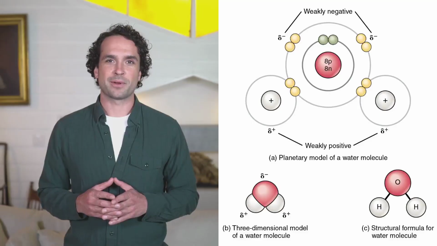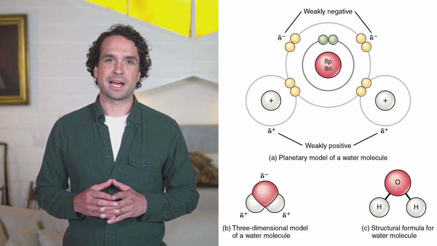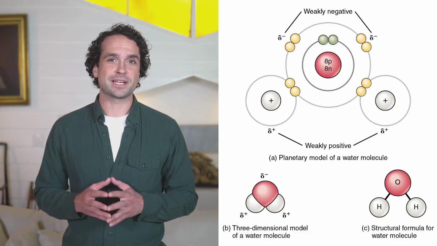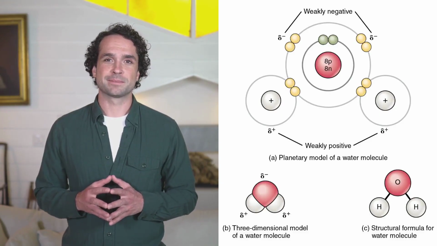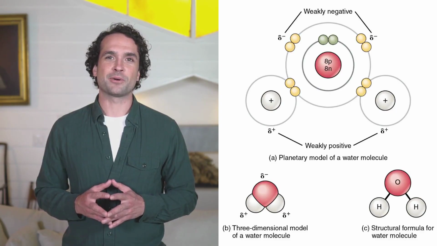In contrast, covalent bonding involves the sharing of valence electrons between atoms. This usually happens between 2 nonmetal atoms that both need electrons to achieve a stable configuration. By sharing, both atoms can effectively count the shared electrons towards their own stable octet, creating a strong bond that holds them together in a molecule.